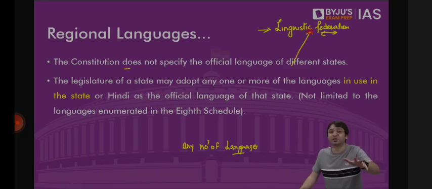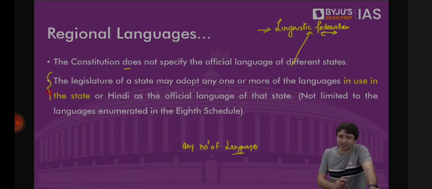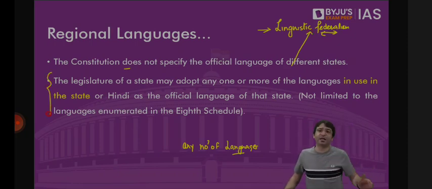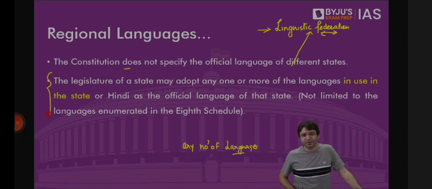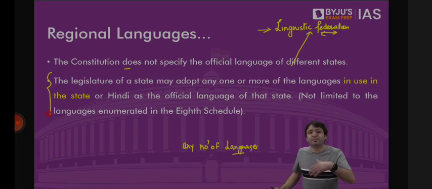Linguistic federalism. The legislature of a state may adopt one or more languages as the official language of the state. That means it's not necessary to have only one language. For example, in Telangana, it can be Telugu, it can be Urdu as well. Both these are the official languages of Telangana. It can be English as well. You can choose one or more languages as the official languages of the state. You can choose a language even if it is not mentioned in Schedule 8 of the Constitution.